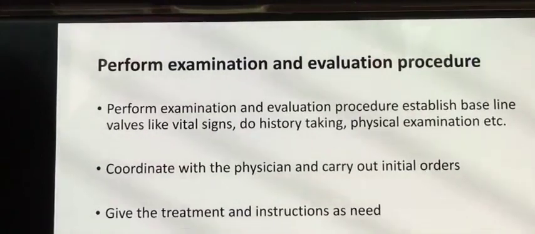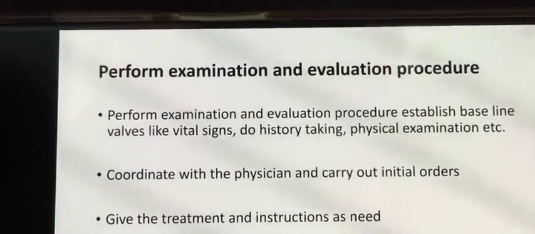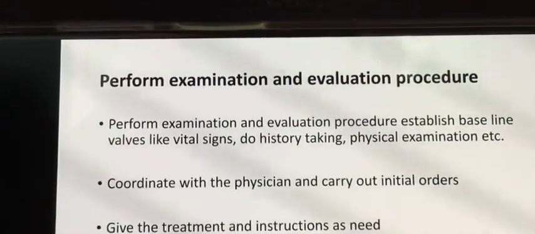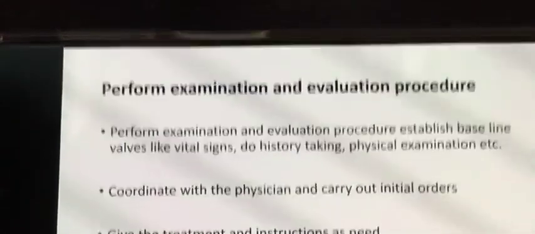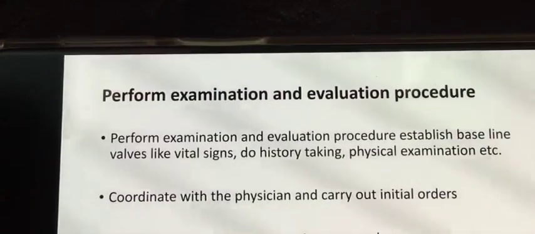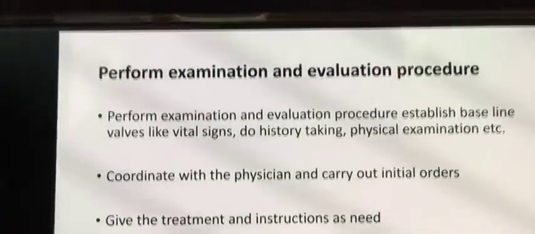After all those things, you have to check the vitals, that is TPR: temperature, pulse, respiration, and blood pressure, and also the sugar level of the patient. Then, according to those findings, if there is any deviation from the normal, you can take the history accordingly.